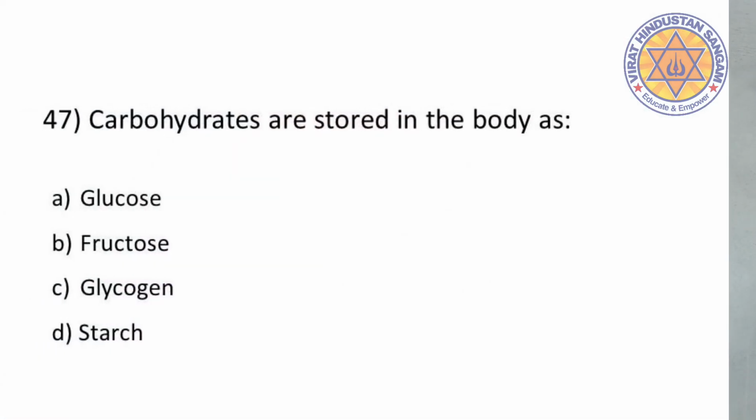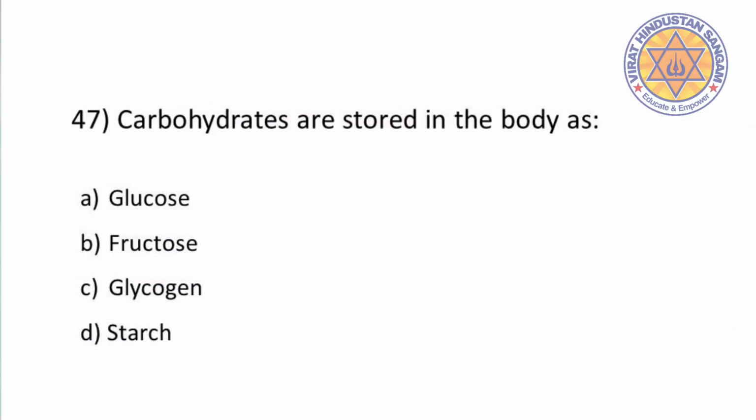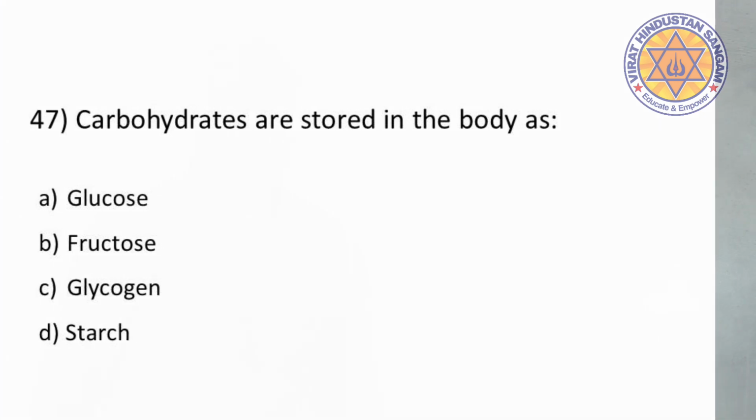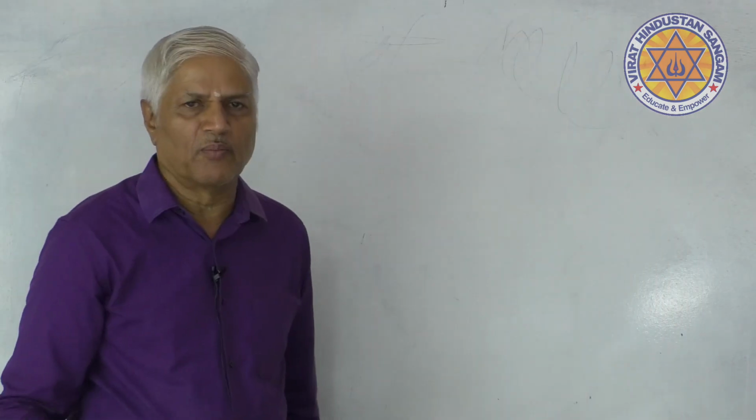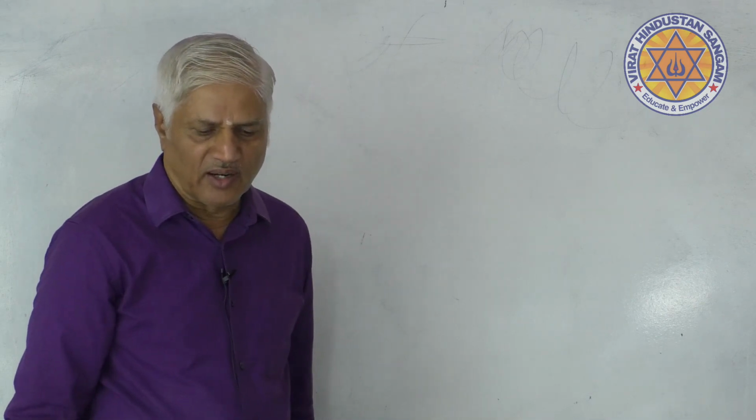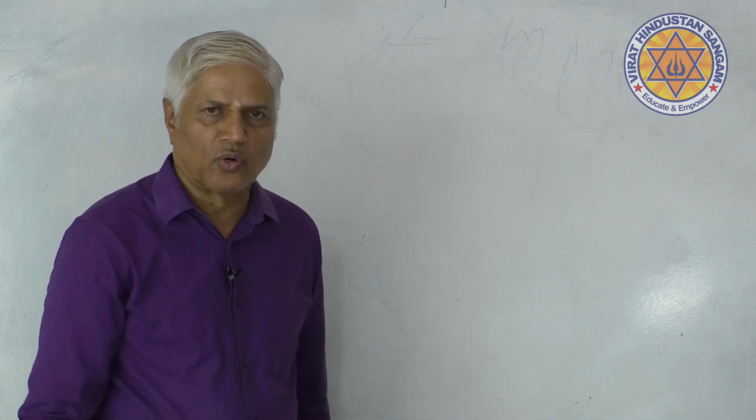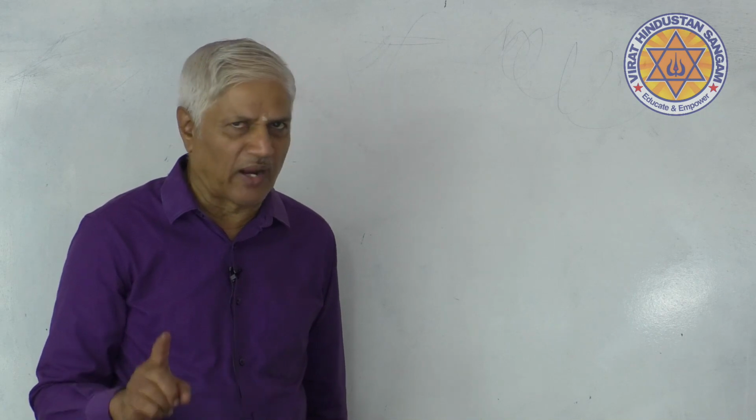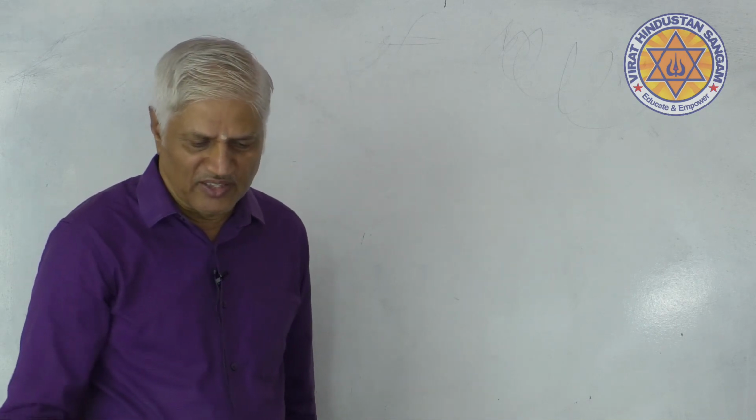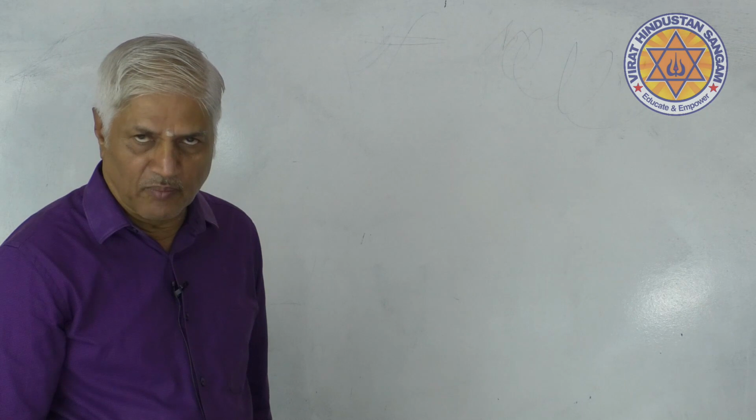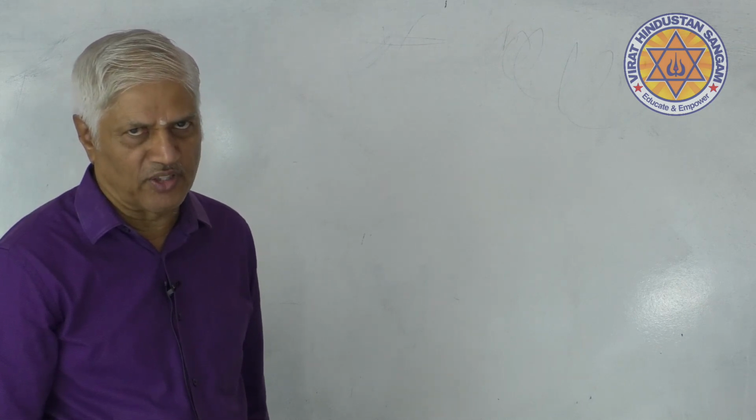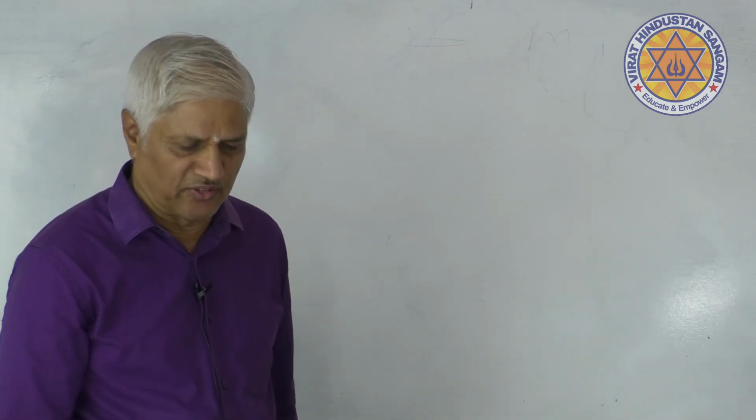Question 47, a direct question, very easy, even a high school standard question. Carbohydrates are stored in the body as glycogen. It is stored as a starch in plants. That was an easy question. In animal body, it is glycogen. In a plant body, it is starch.